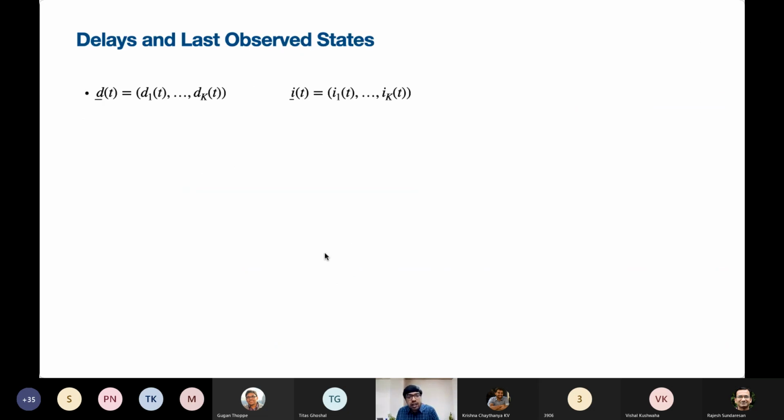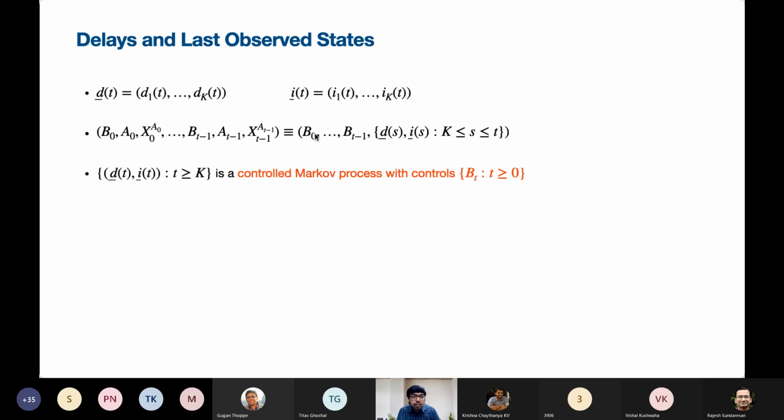If we were to collect all the delays and all the last observed states at each time instant, and look at the history up to a certain time, B0 denotes the intended arm, A0 is the actual arm, and X0, A0 is the observation from the actual arm. This entire history can be captured in terms of the delays and the last observed states and also the intended actions. So why is collecting all the delays and all the last observed states important? That is because this process happens to be a controlled Markov process with controls as BT.